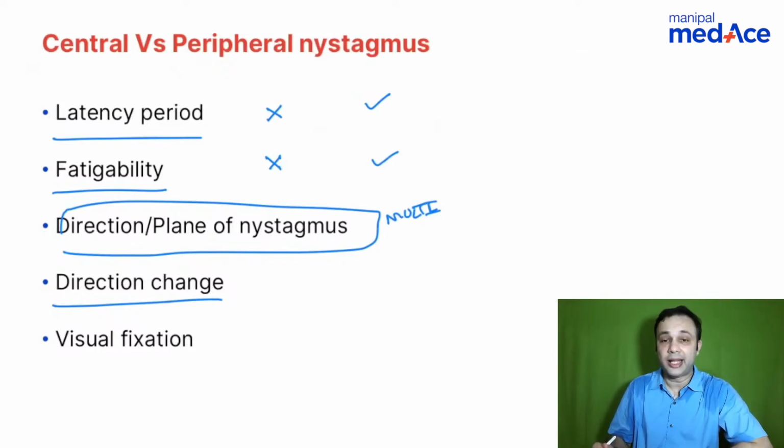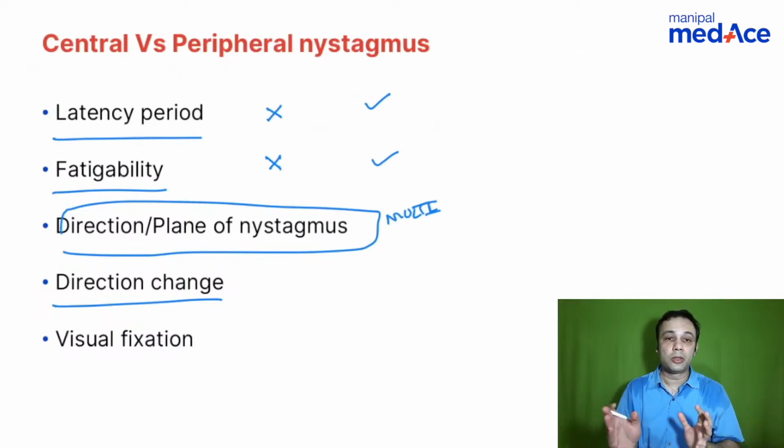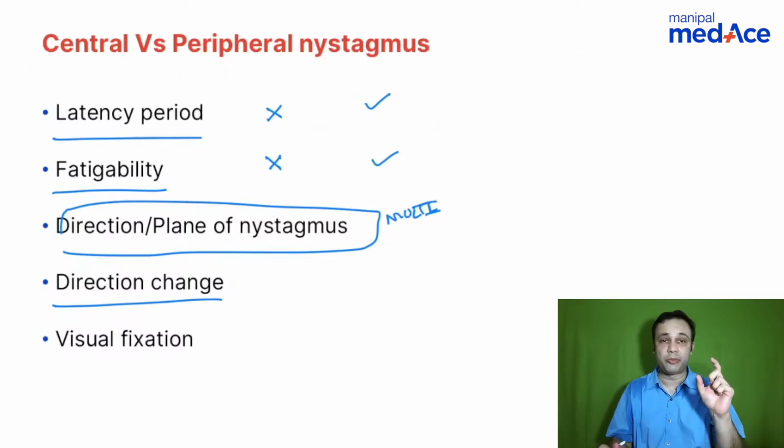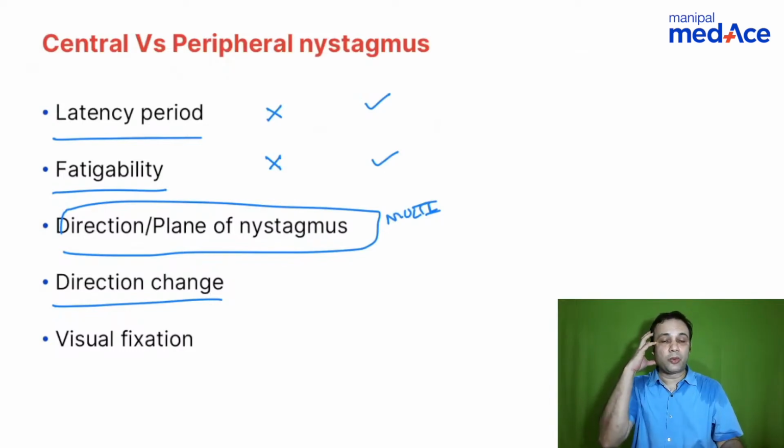Does the fast component, that is how a nystagmus is denoted, right? You're not talking about the slow phase, fast phase. Whenever a nystagmus is mentioned, it is mentioned in the direction of the fast phase. The question was a little tricky there. They have mentioned the slow phase of nystagmus, right? So for example, let's take the right side as paretic. What is going to happen? So you're doing a nystagmus testing, right?